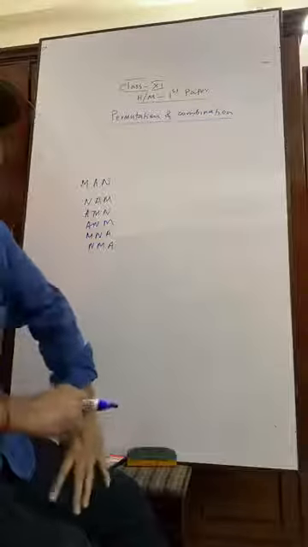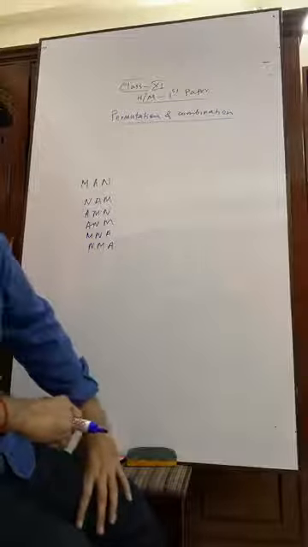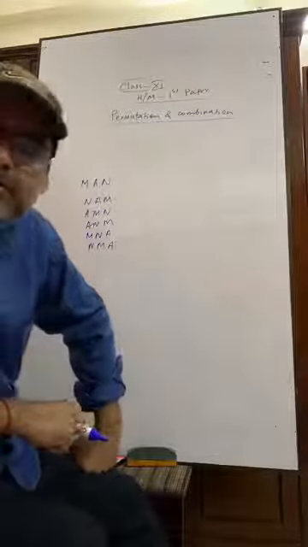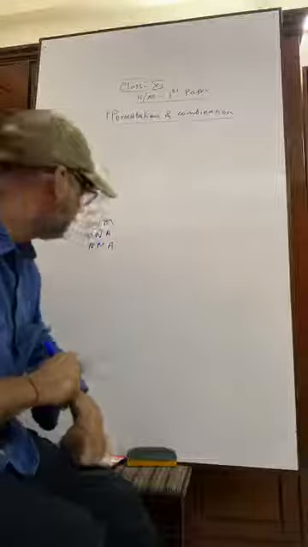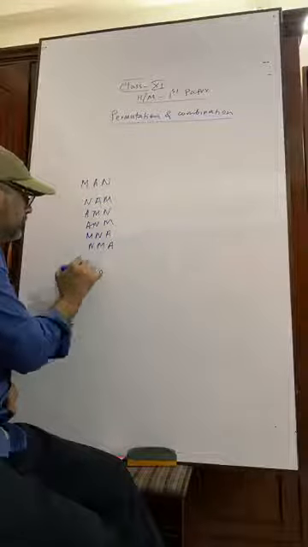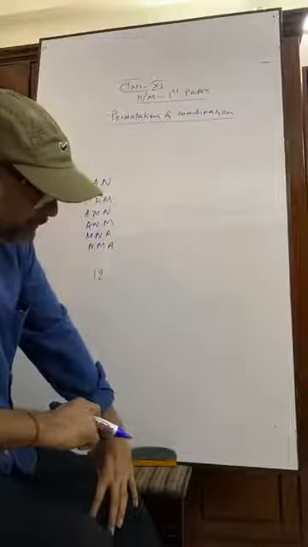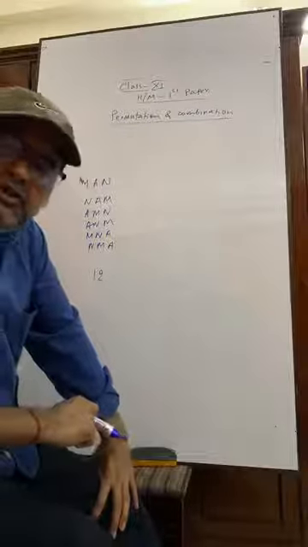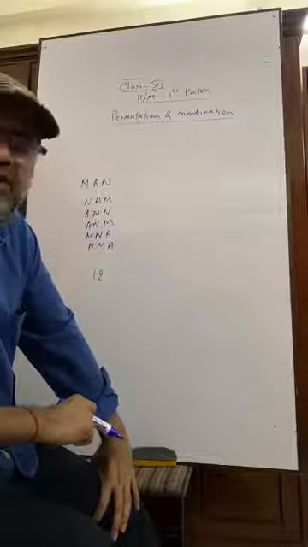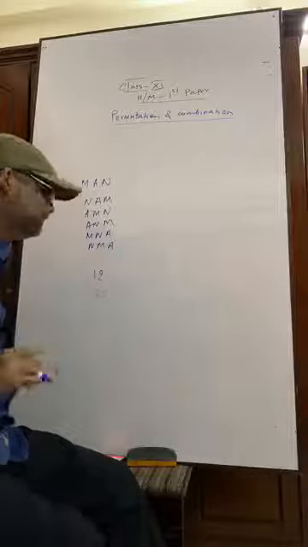What is meant by this? It means it has been changed. Another example, suppose a number. 12 is a number. If we change the position of the unit place digit and the tens place digit, we will get another number, 21.